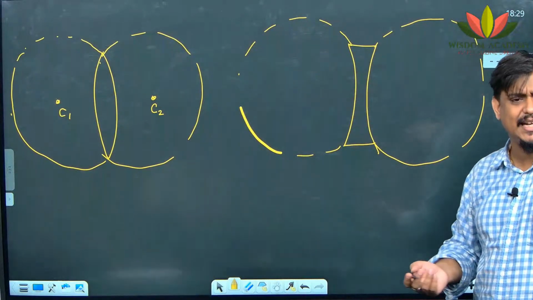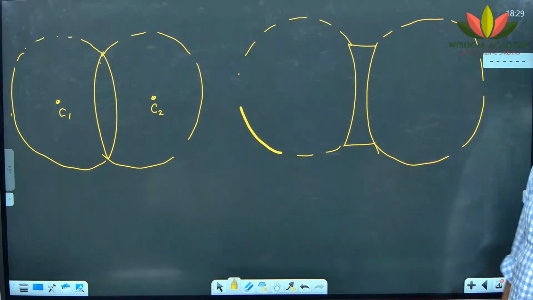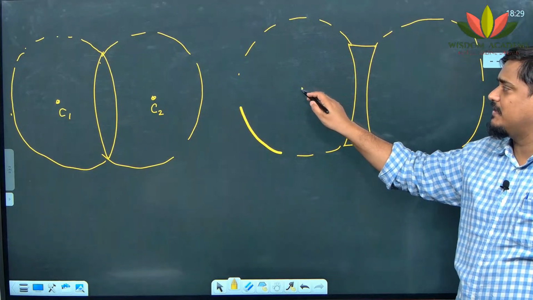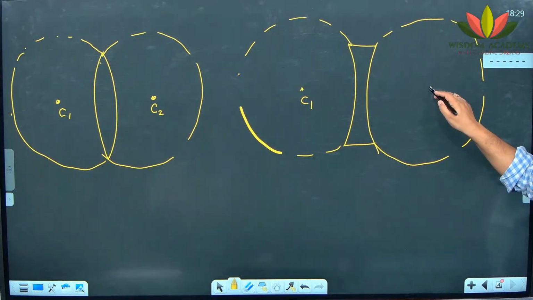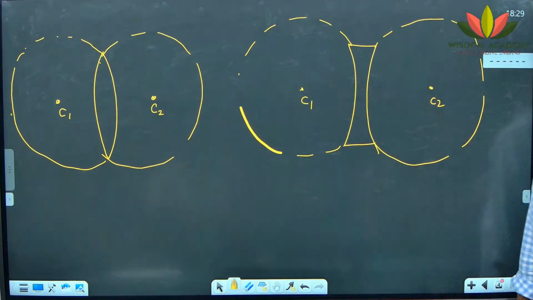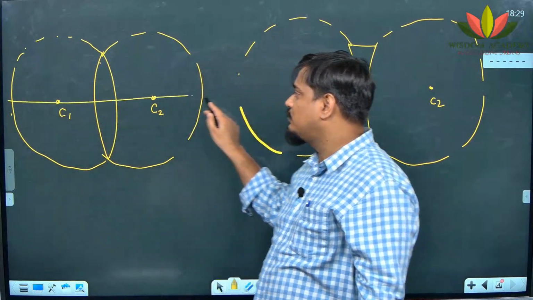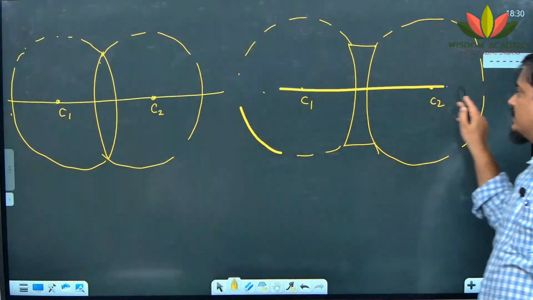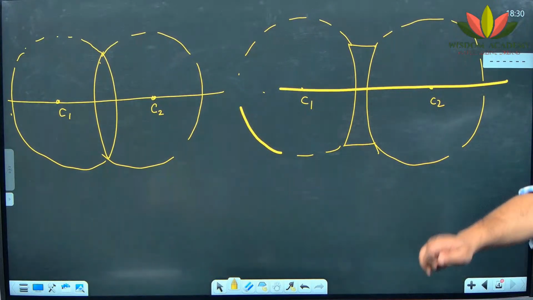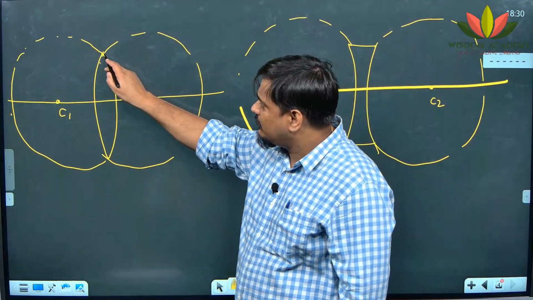But I think the NCERT book writes one left side F1 or right side F2. Okay, fine, no problem in that. In this case, once again, this is the first side, so it will become C1, and this second side will become C2. Center of curvature 1, center of curvature 2. When you join a line which is passing through both the centers of curvature, this line is called the principal axis.